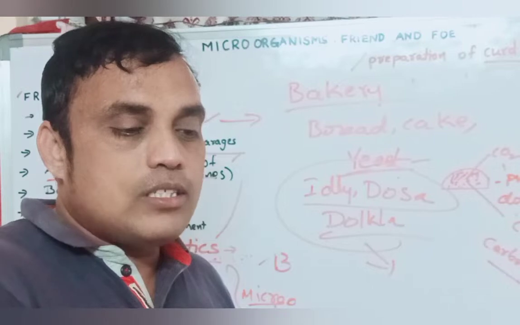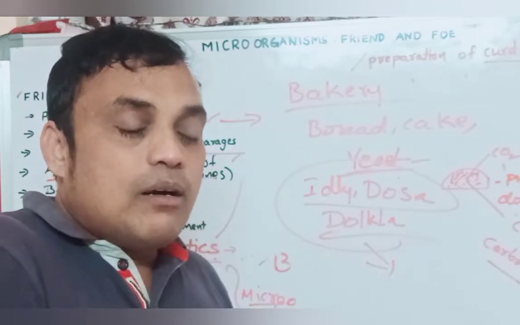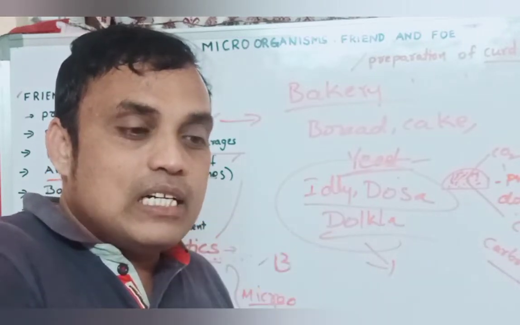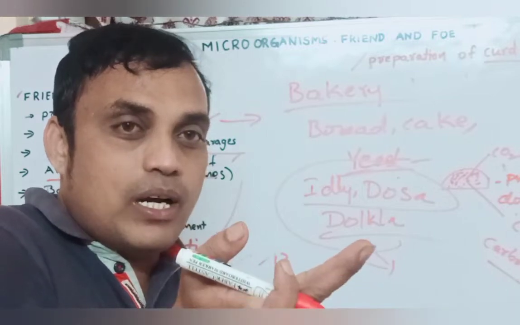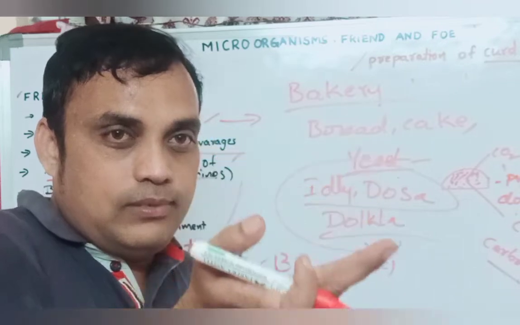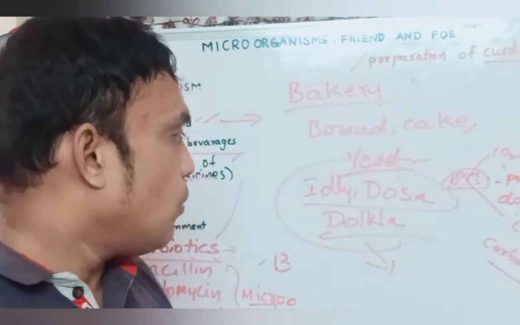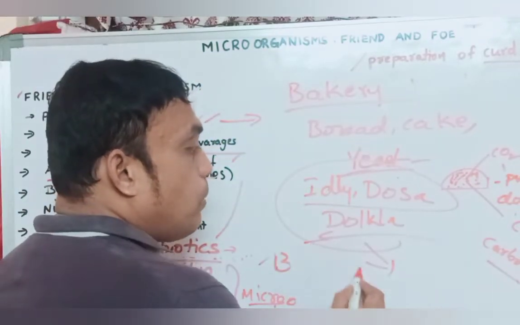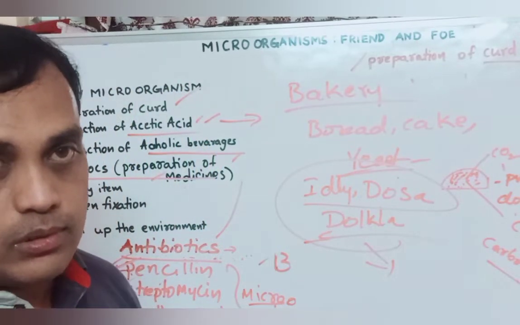After that, the dough size is increasing. Why? Because the microorganisms are growing in it, and also it is releasing some air, carbon dioxide. So the dough size is increasing. Just observe in your home. So it is useful for preparation of food items also.